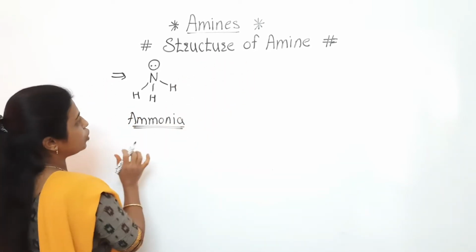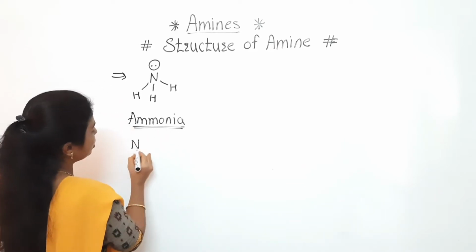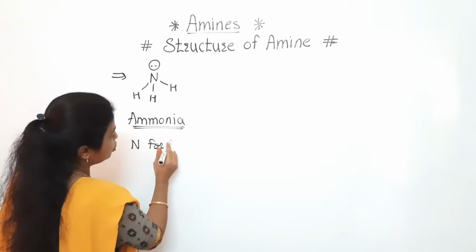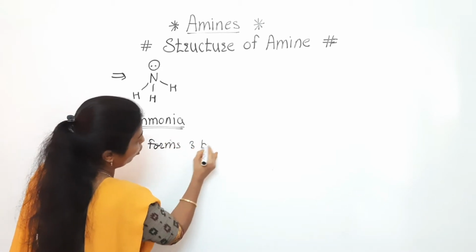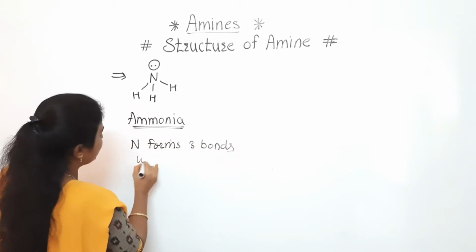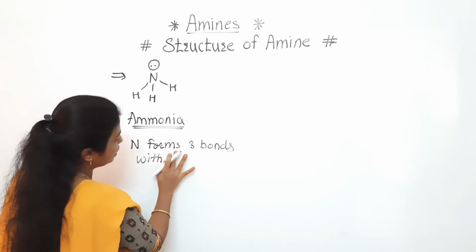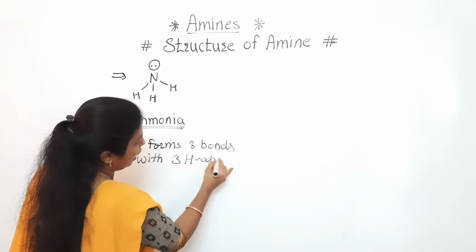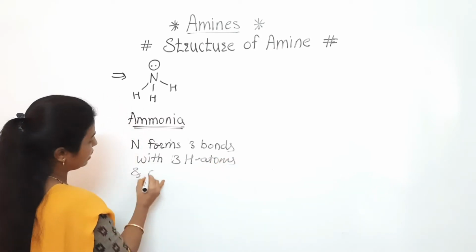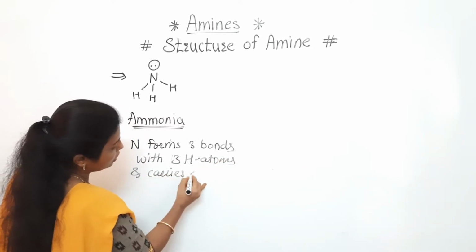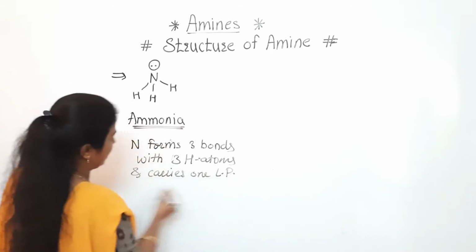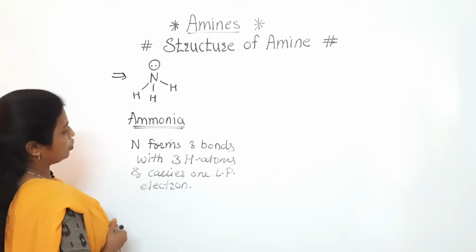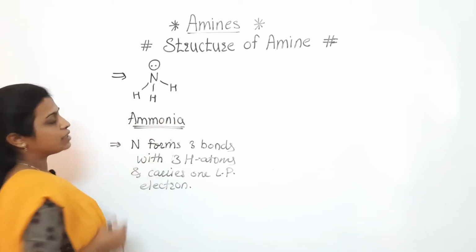So similar to ammonia, nitrogen forms 3 bonds with 3 hydrogen atoms and carries one lone pair of electrons. So this is the first point regarding ammonia.